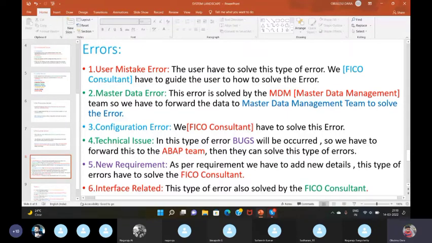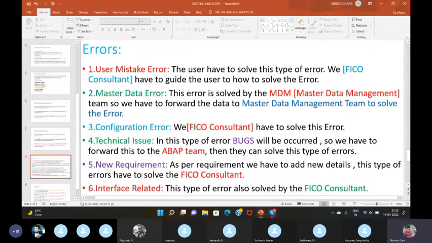So we have to guide the user on how to solve the error. These types of errors, we can also solve, but we have to guide the user how to solve the error. Second one is master data error. This error is solved by the MDM team. MDM means master data management team. So we have to forward the data to the master data management team to solve the error. After that, they will solve these types of errors.